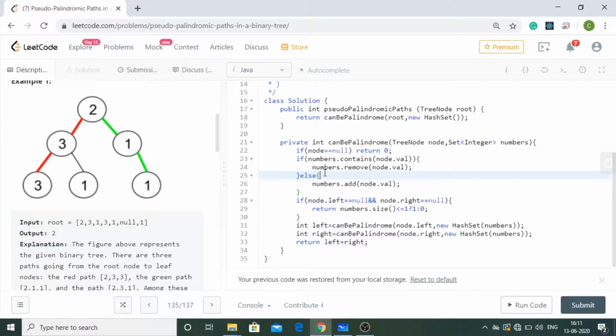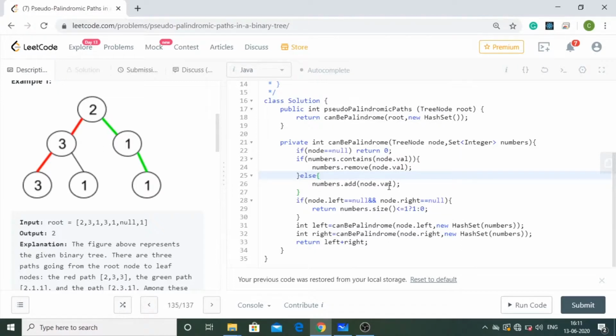The numbers set does not contain this, so I am going to add 2 to the numbers set. Then I'm going to check whether that is a leaf node or not. It is not a leaf node, so I'm going to proceed ahead and pass node.left in the canBePalindrome recursive call. So here I'm passing 3, and I'm also passing the set which already contains 2.